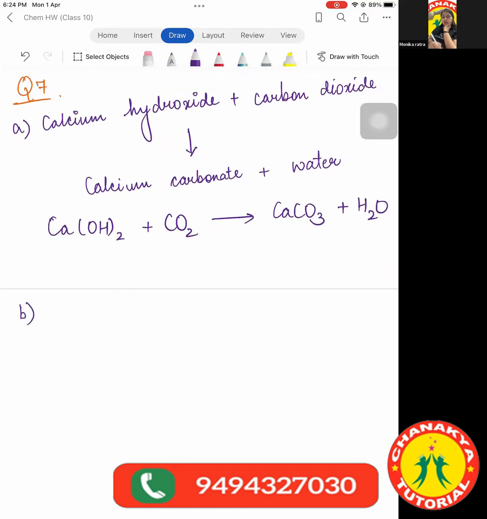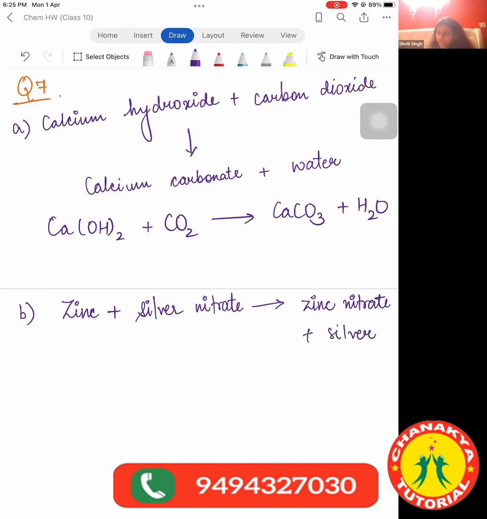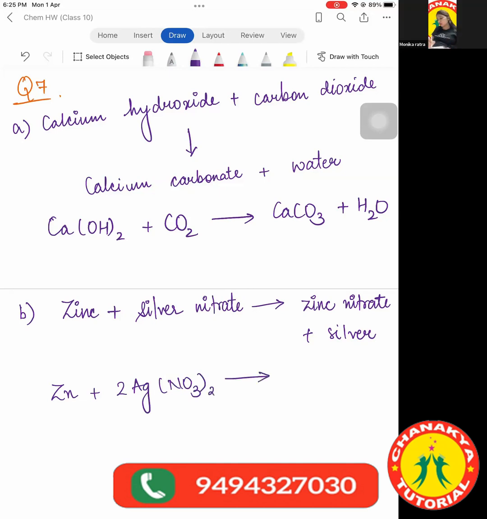Aryan and Abhinav, when you are ready with at least one of the questions, please let me know. Dhriti, next question for you. Zinc plus silver nitrate gives zinc nitrate plus silver. Tell me the answer. Ma'am, Zn(NO3)2 and AgNO3 whole twice. After the reaction, the products will be Zn.